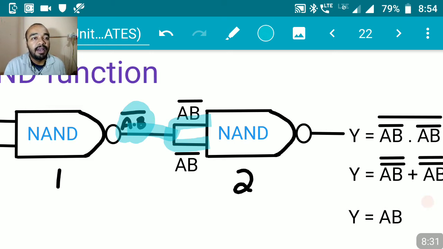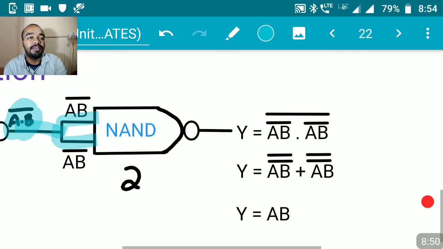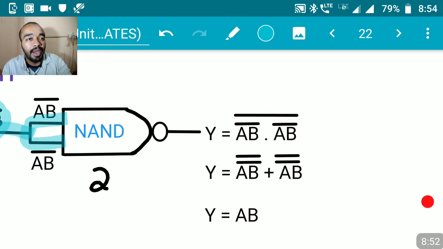So then what is going to be the output? As I already told you, NAND gate does only one thing. It will take the first input and the second input, multiply both inputs and put a bar over it. So that is how we get this equation: output y is equal to A and B whole bar.